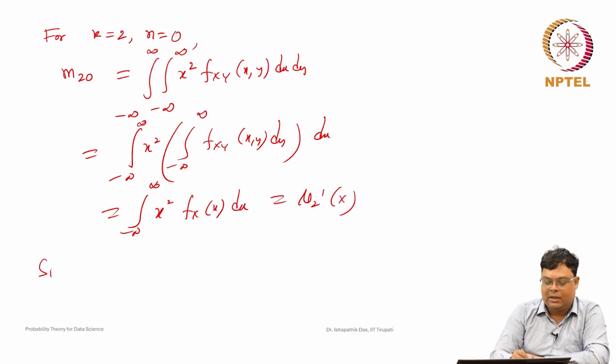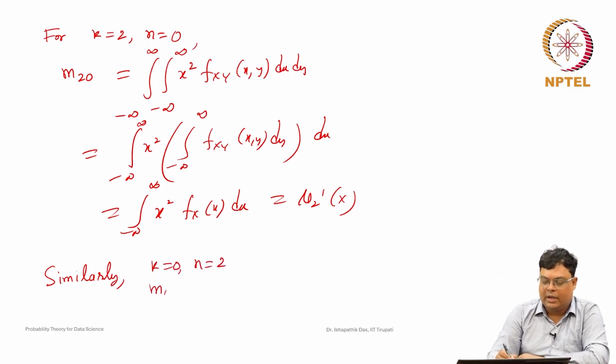Similarly, if you take k equal to 0, n equal to 2, we get m 0 2, and this is nothing but mu 2 dash for the random variable y.